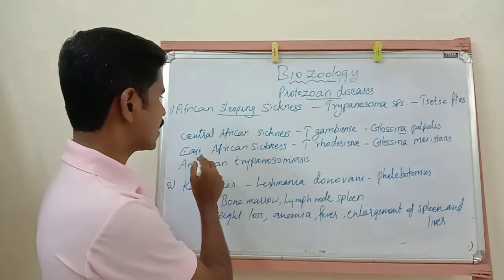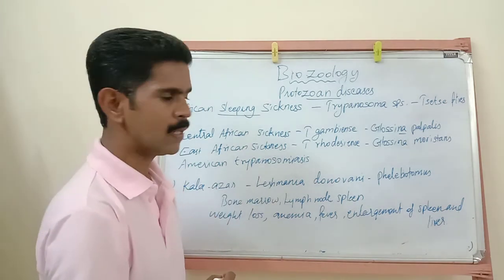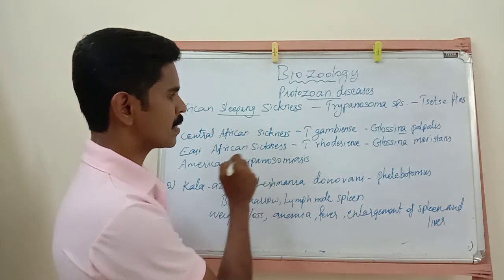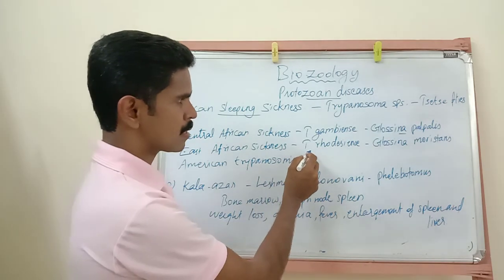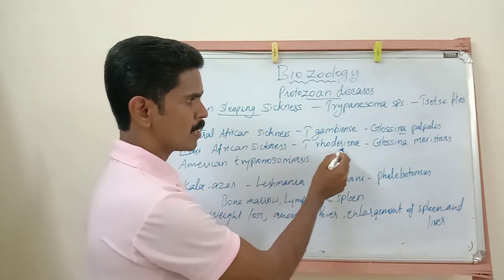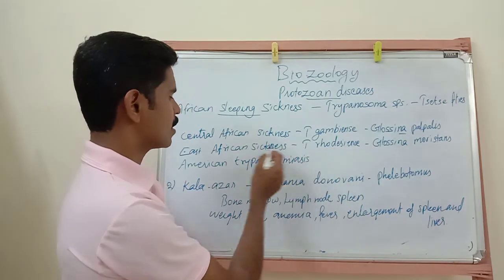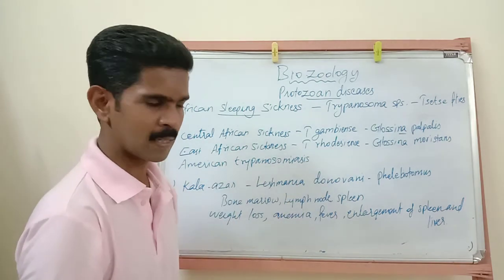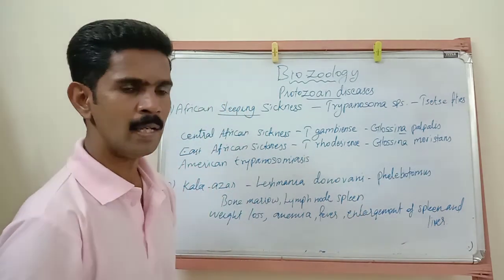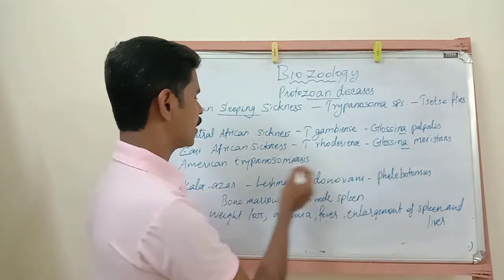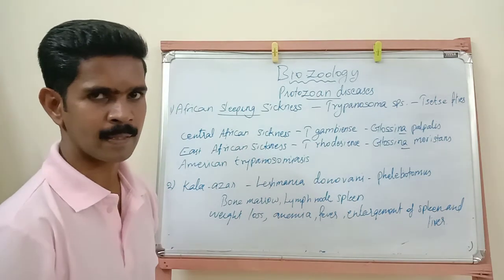Then the second one is East African sickness. This East African sleeping sickness is caused by a protozoan species. Name of that species is Trypanosoma rhodesiense. This is the causative organism of East African sleeping sickness. Then the vector is Glossina morsitans. This vector spreads East African sleeping sickness.